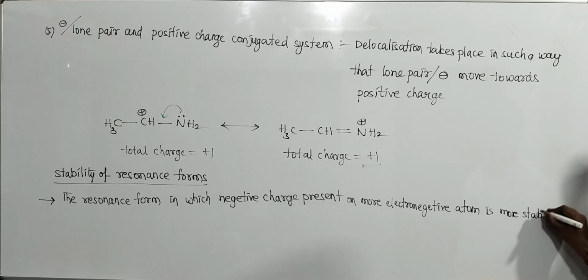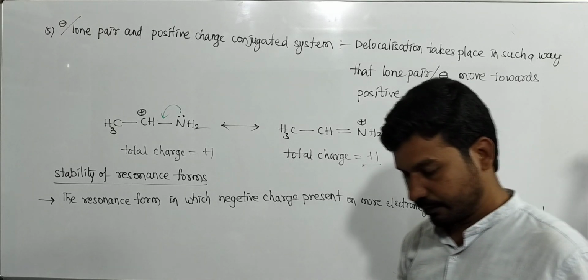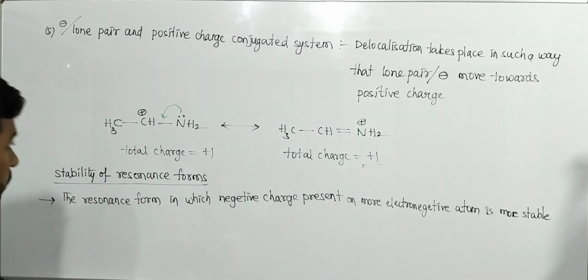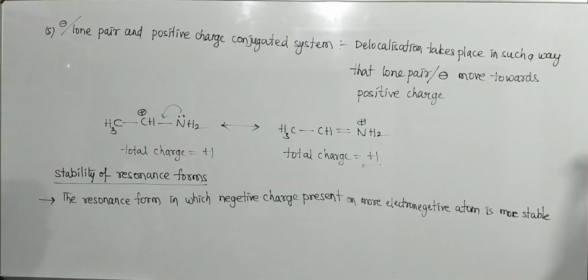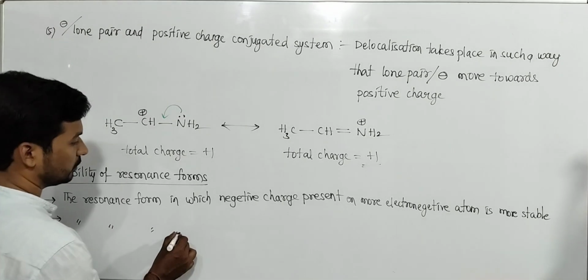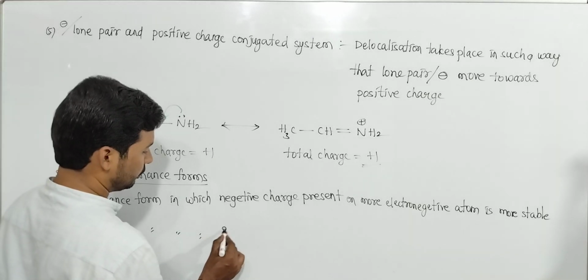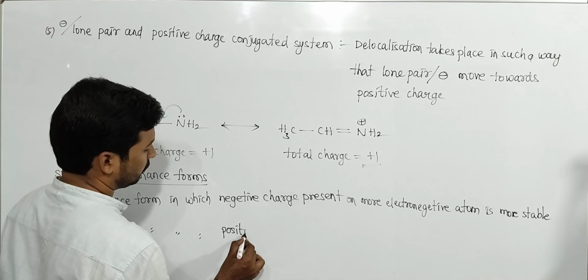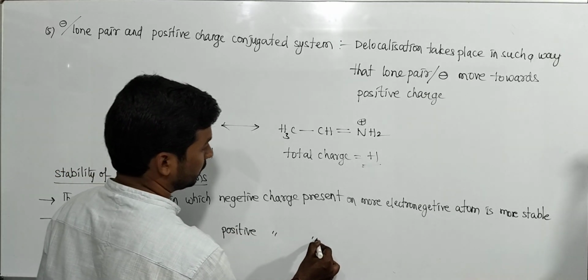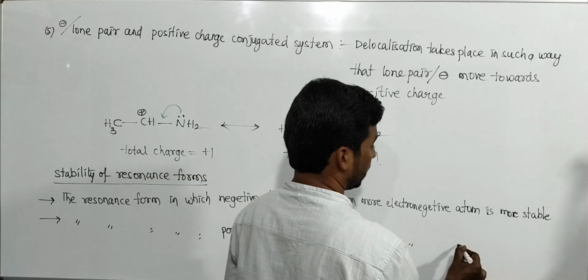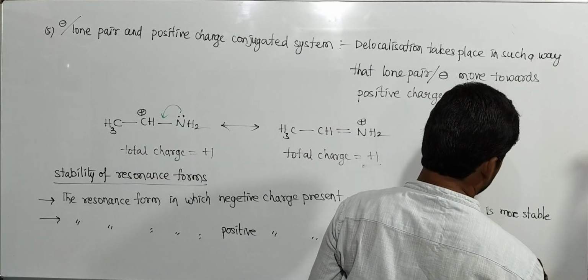The resonance form in which the more electronegative atom carries negative charge is more stable. A more electronegative atom carrying positive charge is less stable. The resonance form in which positive charge is present on the more electronegative atom is less stable.